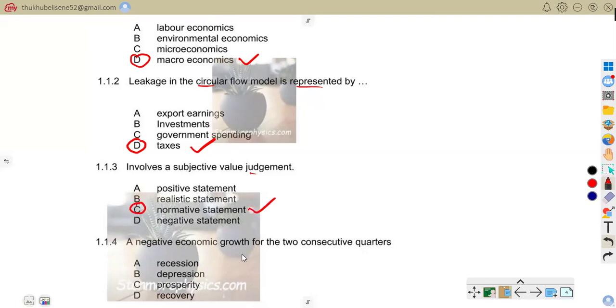A normative statement involves a subjective value judgment. It expresses an opinion or value judgment. For example, the government should reduce taxes. That is an opinion, so this is a normative statement.